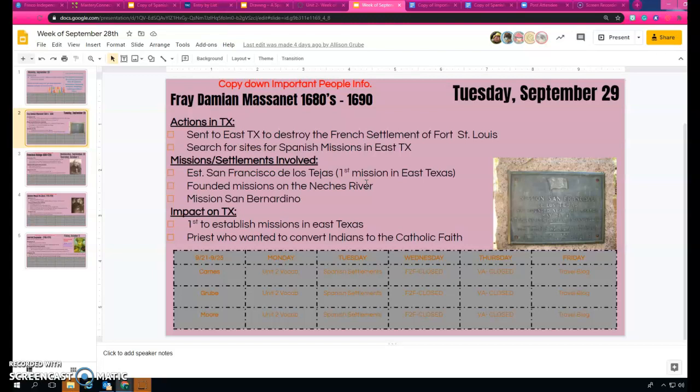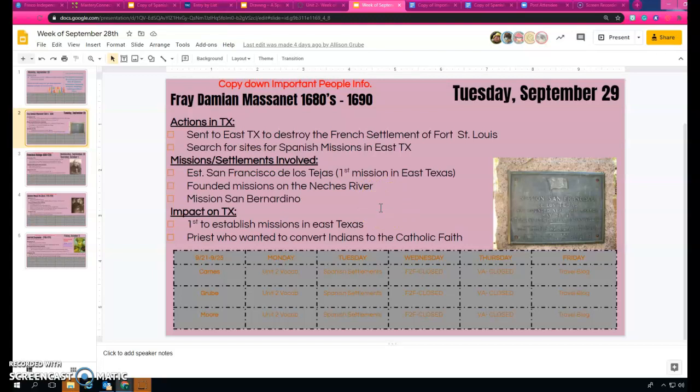He was in search for sites for Spanish settlements, and particularly Spanish missions in East Texas. The missions that he was involved in: he helped establish San Francisco de las Tejas, which is the first mission in East Texas. He founded missions on the Neches River and Mission San Bernardino.